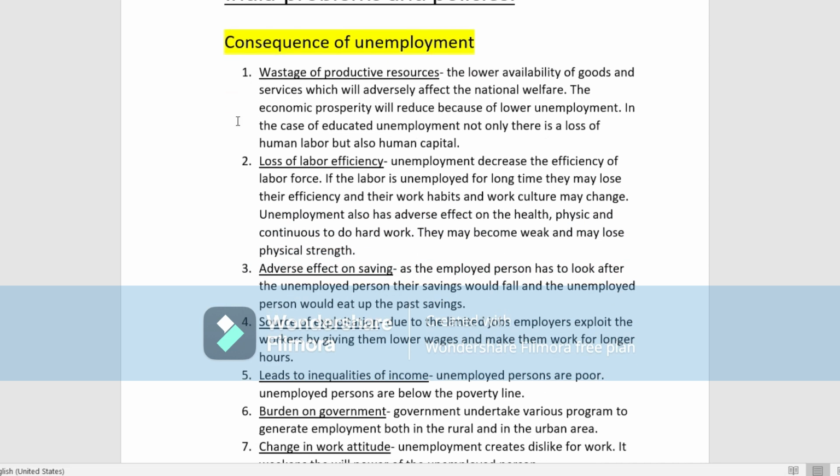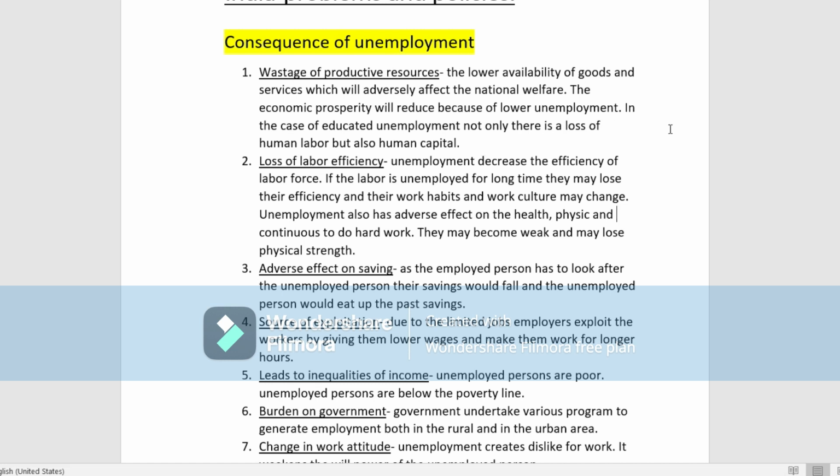First is the wastage of productive resources. The first consequence is that there is a wastage of productive resources. That means the lower availability of goods and services, which will adversely affect the national welfare. The economic prosperity will reduce because of unemployment. In the case of educated unemployment, there is a loss not only of human labor but also of human capital.